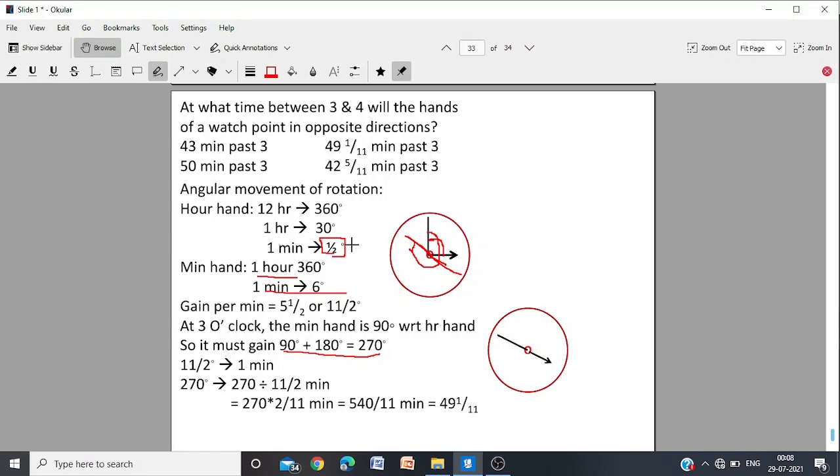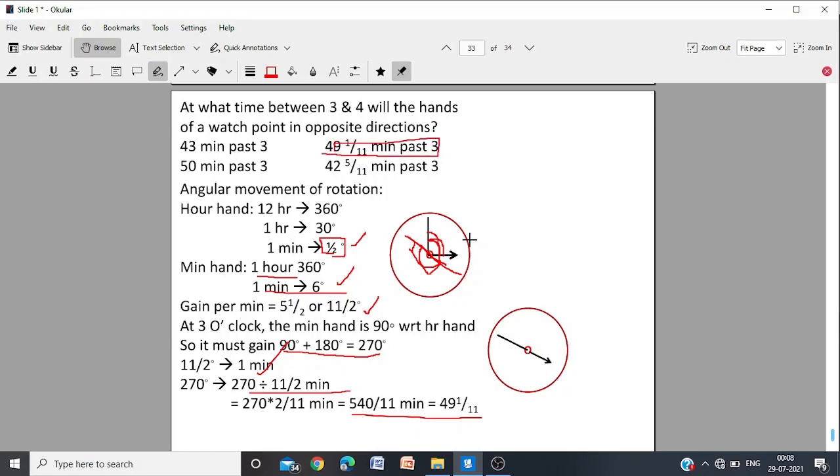Now in 1 minute, the hour hand goes 1 by 2 degree and the minute hand goes 6 degrees. So per minute the gain is 11 by 2 degrees. And to gain 270, why 270? 90 degrees, already it is behind, and then extra it has to cover 180 degrees. So to cover 270 degrees, we can see by calculation that it is 49 1 by 11 minutes. So 49 1 by 11 minutes past 3 is the correct answer.